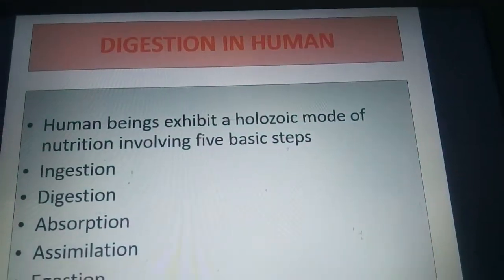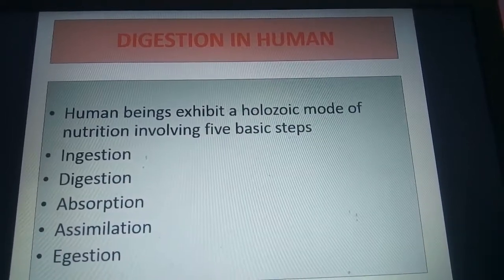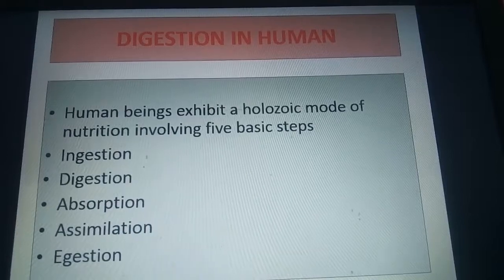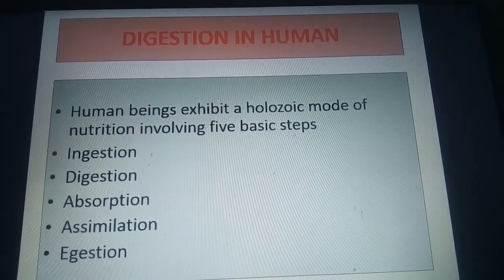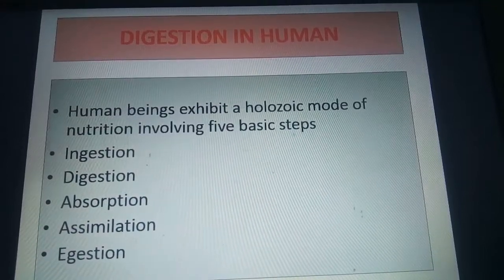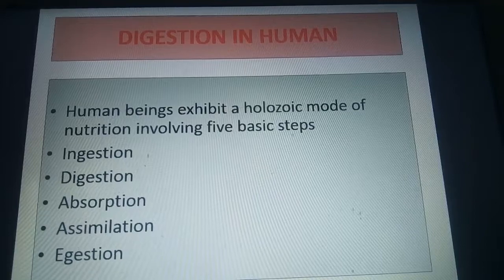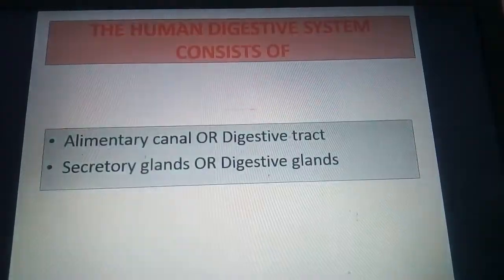Do you know, children, different animals have different digestive system according to the food they take in and how they take in. But today you will learn about digestion in human, so let's begin. Human beings exhibit a holozoic mode of nutrition involving 5 basic steps: ingestion, digestion, absorption, assimilation, and egestion.